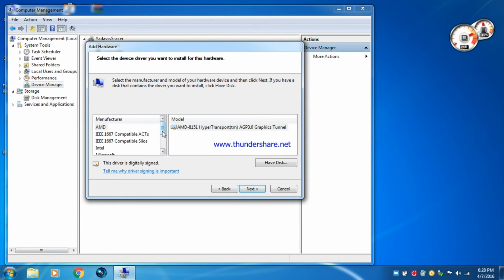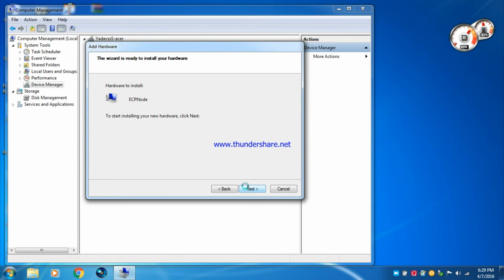Then we have to find Microsoft, as we are using a Microsoft PC. Then we have to click on ECP Node, and then click on Next. This is just a confirmation. Now it will install after clicking on Next.